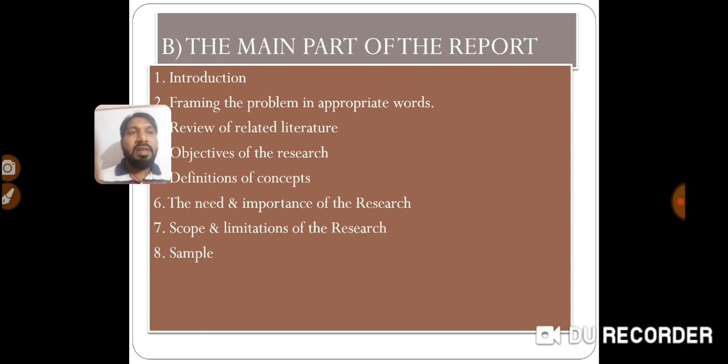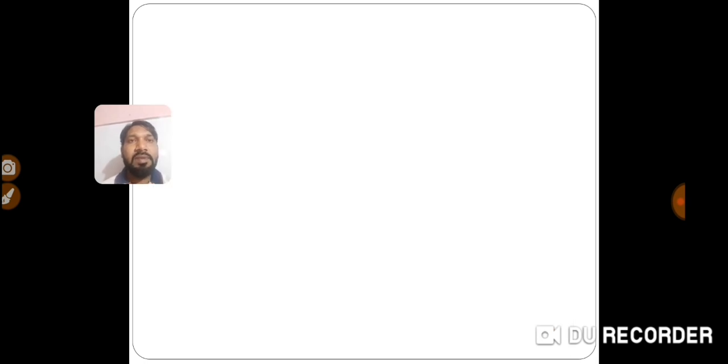The next one, sample. What is meant by sample? Sample means if we have 70 students in our class and you have selected only 20, then all 70 students are called the population, and the 20 students selected for your research are called the sample. So we have to write the methods of sampling. There are 3 methods of sampling. Again, in the next video, I will explain in detail the types of sampling.